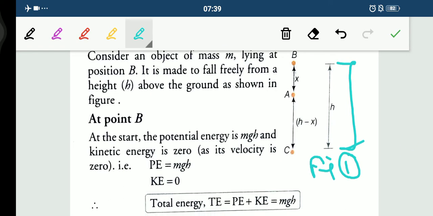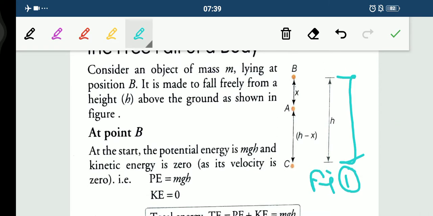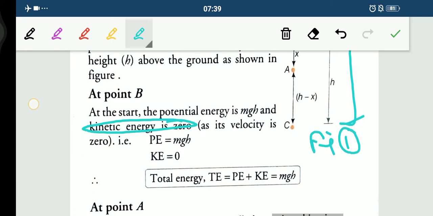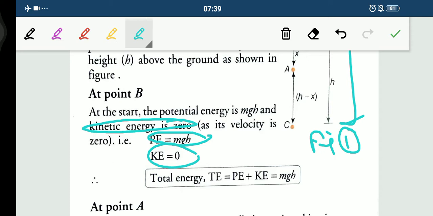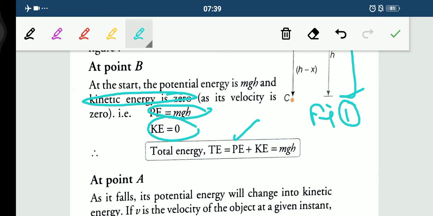Fine children. So let us quickly see what happens at point B. At point B, when the object is at the extreme height, the potential energy is mgh due to the position. But remember this thing, kinetic energy is 0. Why? Because the body is not moving, it's not in motion. So here the potential energy becomes mgh and kinetic energy becomes 0. So what will be the total energy? Total energy is the kinetic plus potential energy. So total energy would be mgh.